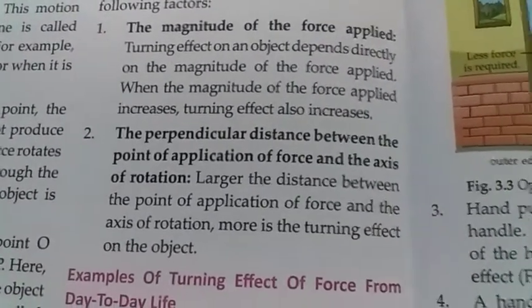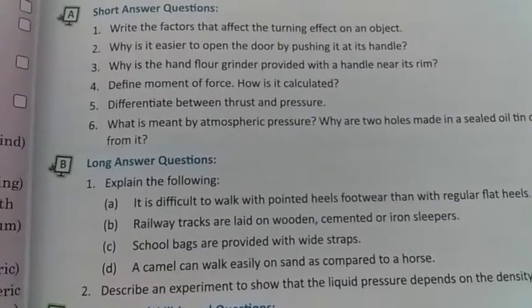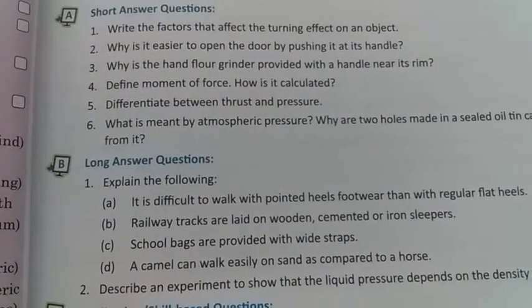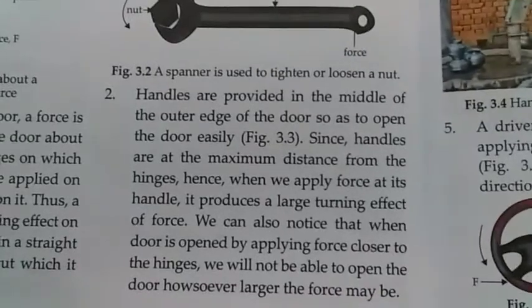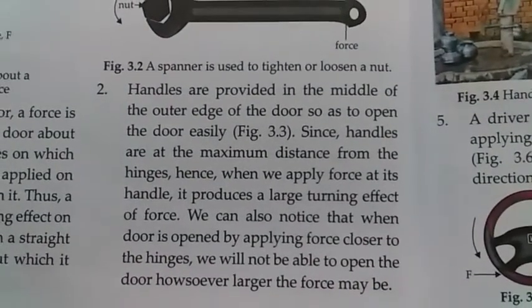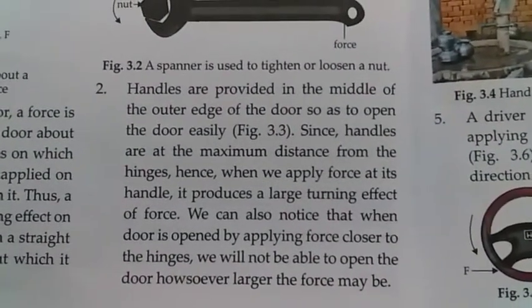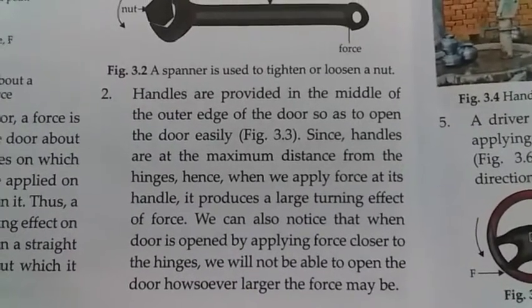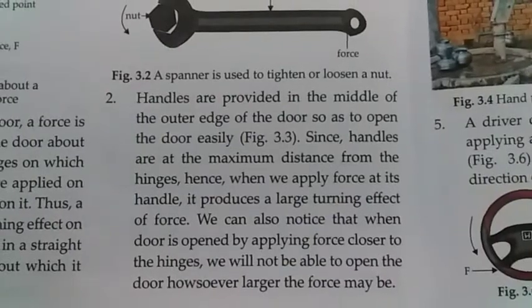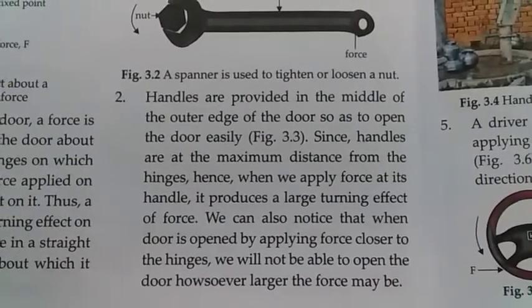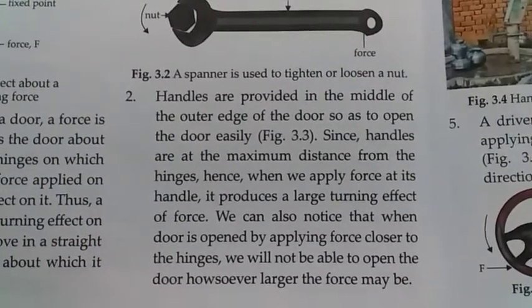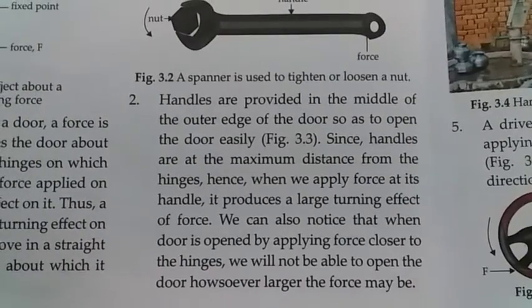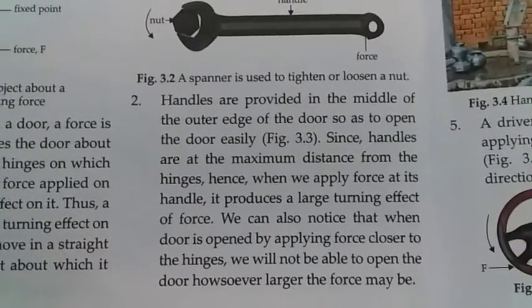Why is it easier to open the door by pushing it at its handle? It is easier to open the door by pushing at its handles because handles are at the maximum distance from the hinges. They are at the outer edge of the door. So when we apply force at its handles, it produces a large turning effect of force and we can easily open the door.